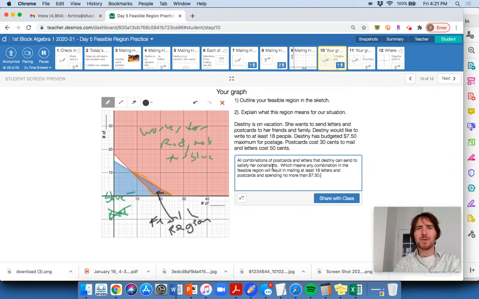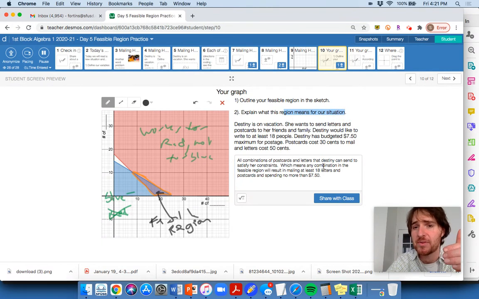I included that second part because that's a little bit more. It says in the context of the situation. So what it means for our situation, I want to talk about the situation.